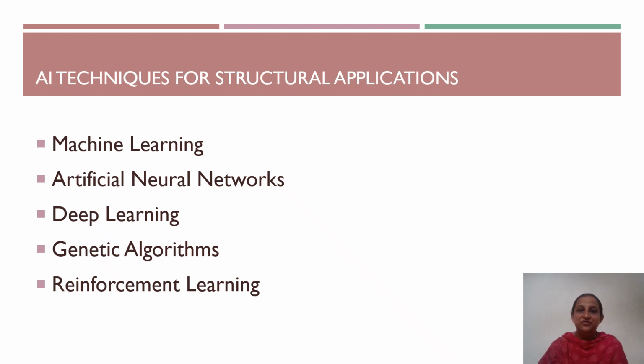And the last one is reinforcement learning. This is a technique where an agent learns through a trial and error method by receiving rewards or penalties. In structural engineering, it can be used for maintenance planning, adaptive control, and decision making under changing conditions. So each of these AI techniques has unique applications, and the choice of technique depends upon the engineering problem which is required to be solved. In the following slides, several applications of these techniques in structural engineering will be explored.